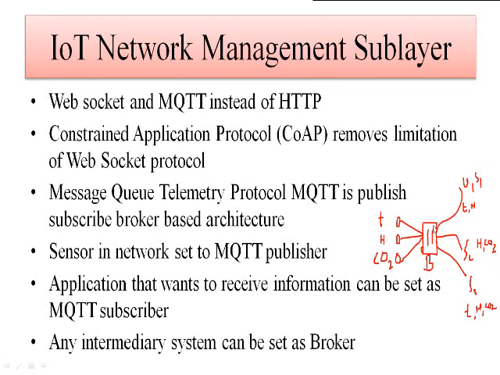For subscriber 1, the broker will transmit only the temperature and humidity. For subscriber 2, it will transmit the humidity and CO2, and for subscriber 3, it will transmit the temperature, humidity as well as the CO2 readings that have been read by the publishers, which are the different sensors installed inside a network.